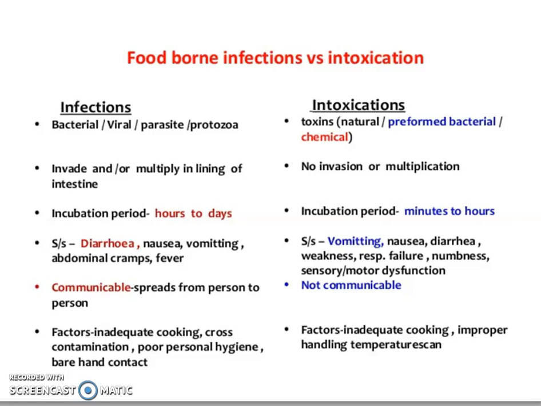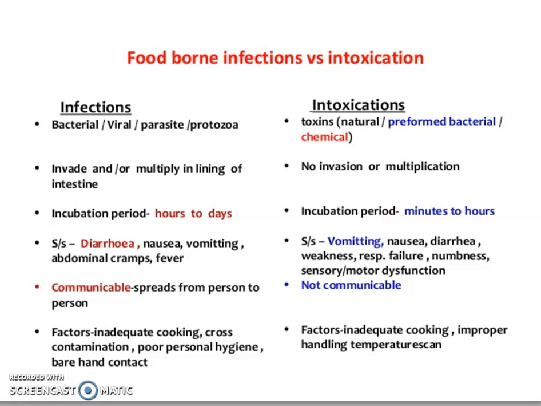Whereas, unlike the foodborne infections, there are some illnesses which might be caused by the presence of certain toxins within the food. These can be natural, or preformed by bacteria, as well as chemical agents. So, when a food becomes poisoned by the presence of a toxin, that is referred to as a food intoxication. More frequently, we talk about food intoxications as microbially loaded food intoxications.